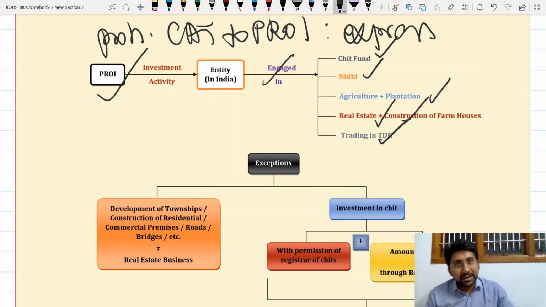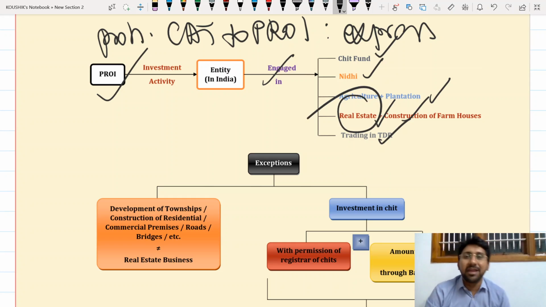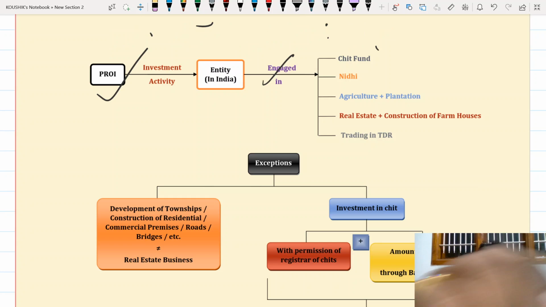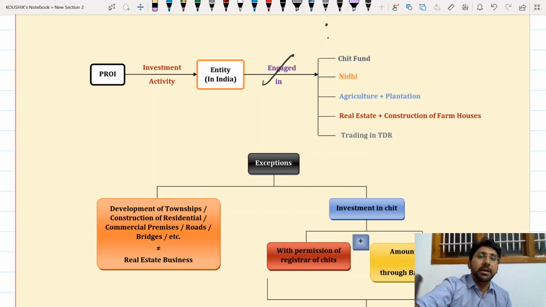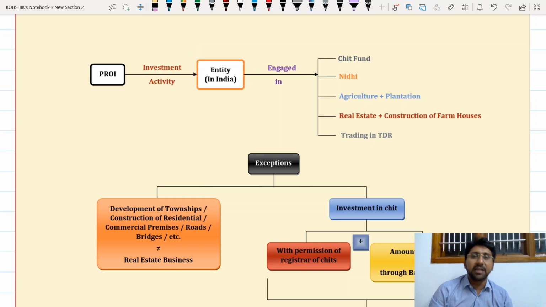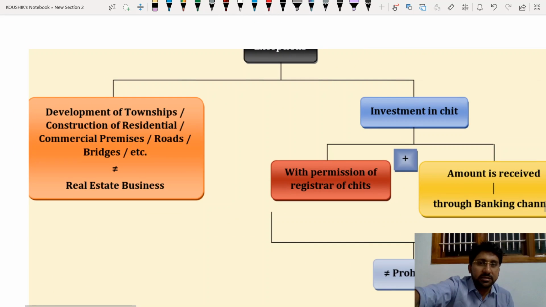That means indirectly they are entering into real estate, which is restricted only to the Indians. Therefore, government doesn't want to give any chance for them to do so. So therefore, what are prohibited? Please everyone revise along with me. First, I must be a PROI and I must be making an investment. Investment where? Entity where? In India. That entity is engaged in chit fund business, Nidhi business, agriculture plantation, real estate and farmhouses construction, and transferable development rights trading. Next one, exceptions.